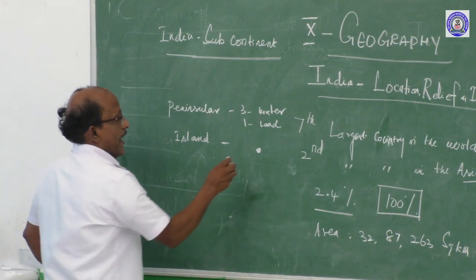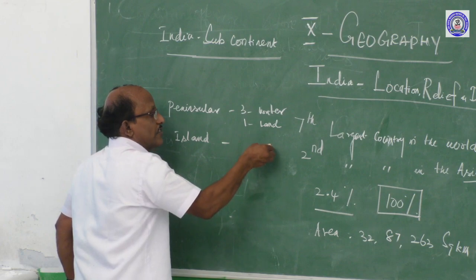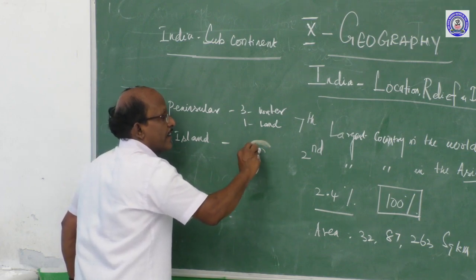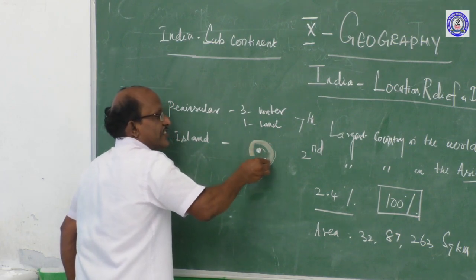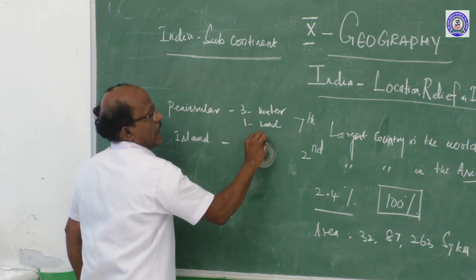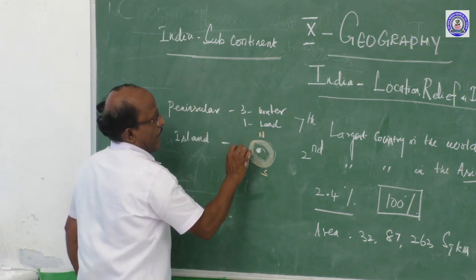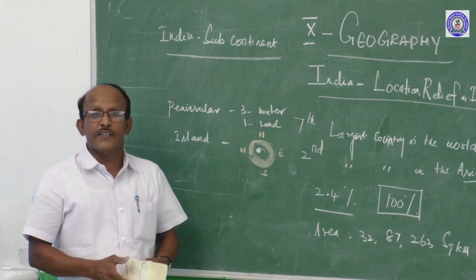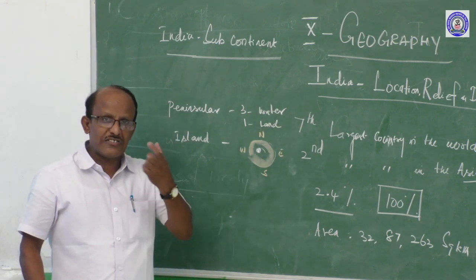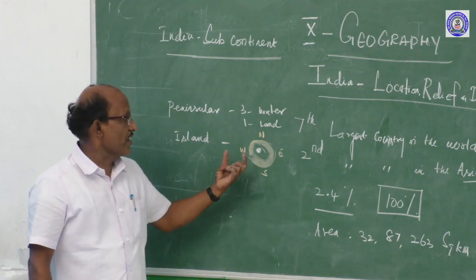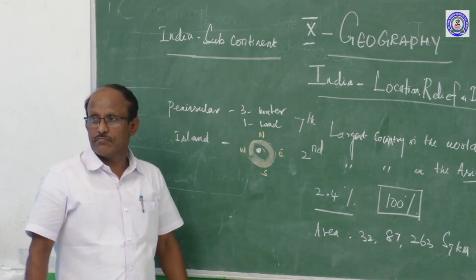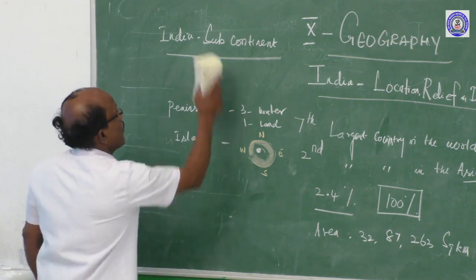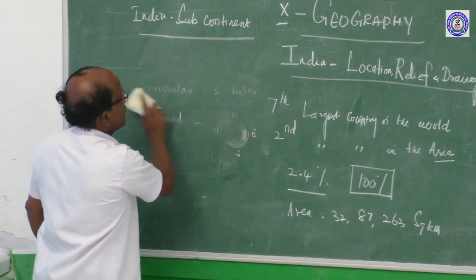See here, it's a land, with all sides, north, south, west, east. A piece of land covered on all sides by water is called an island. Okay, then we will go to the topic.